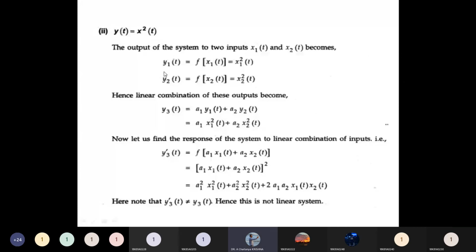Then we can get a1 x1 of t plus a2 x2 of t whole square. There we can get a1 square x1 square plus a2 square x2 square plus the cross term. Now this y3 of t is not equal to y3 dash of t. If y3 of t equal to y3 dash of t, then the system is called linear.